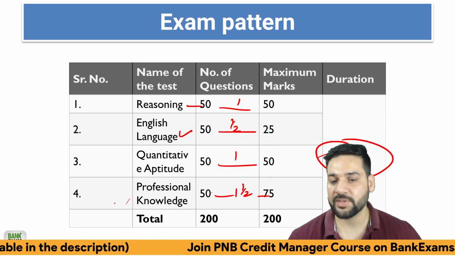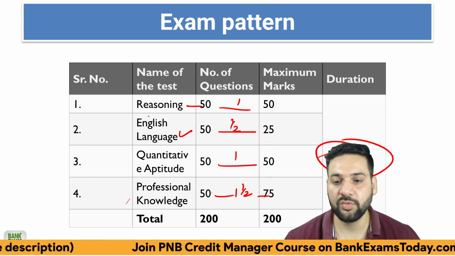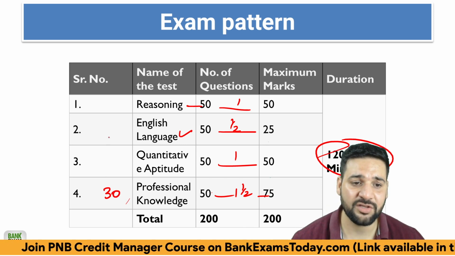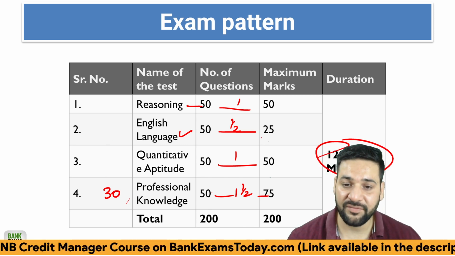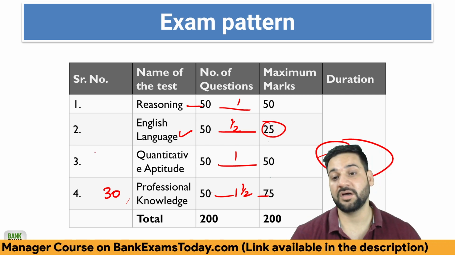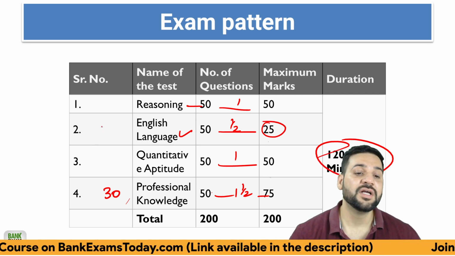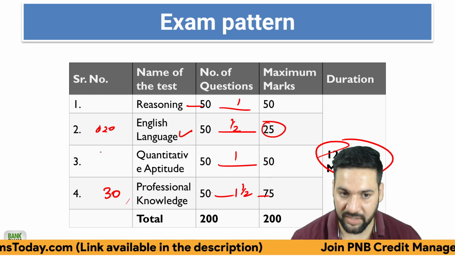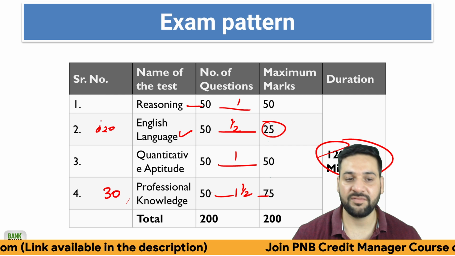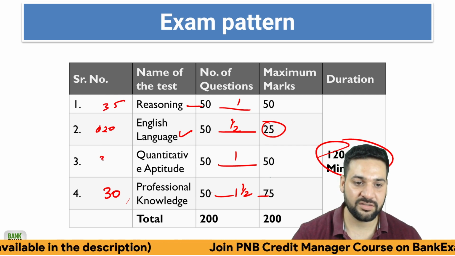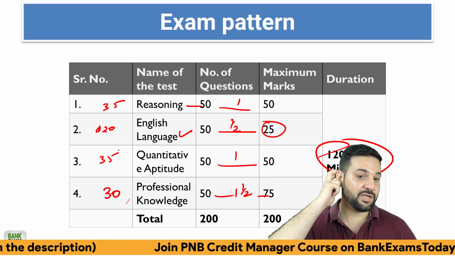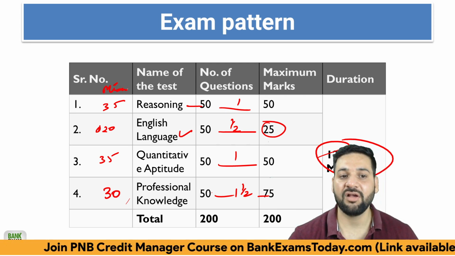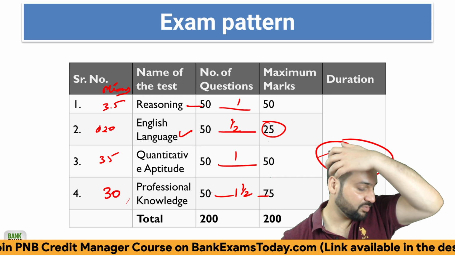These 50 questions you can easily do within 30 to 35 minutes. And English language, as the weightage is less, you shouldn't give more time to this, like 15-20 minutes at max. The rest of the 70 minutes, 35 minutes you should give to quantitative aptitude and reasoning ability each. That's how you should allocate the time and prepare.